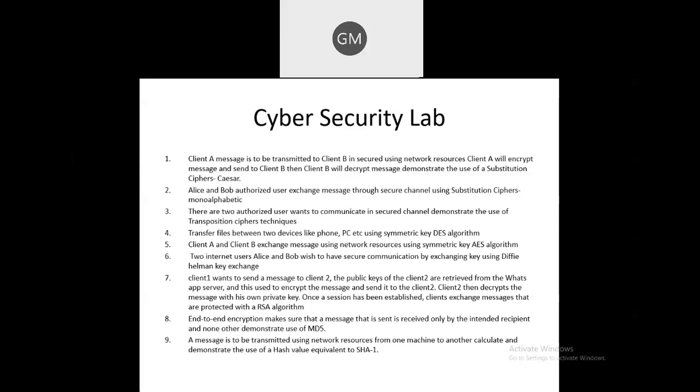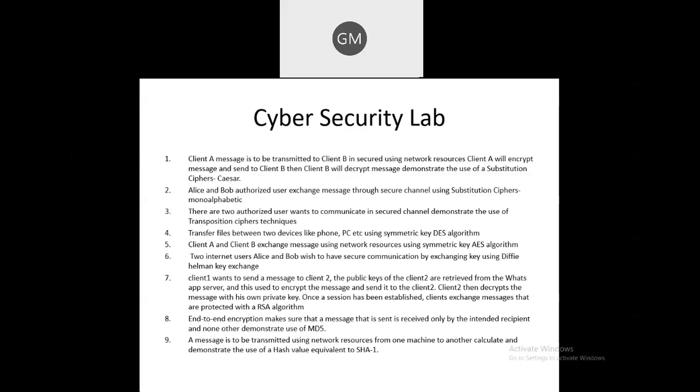You can see here client 1 wants to send a message to client 2. The public keys of client 2 are received from the WhatsApp server, and these particular keys are used to encrypt the message and send it to client 2. Then client 2 will decrypt the messages with his own private key, and once the session has been established, the clients exchange messages that are protected with the RSA algorithm.